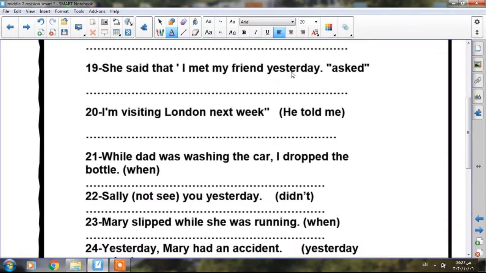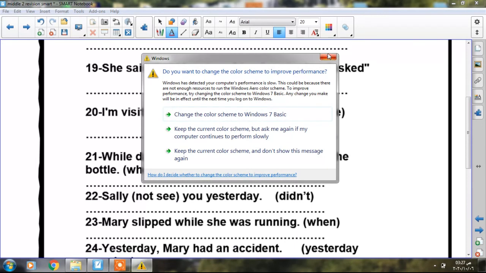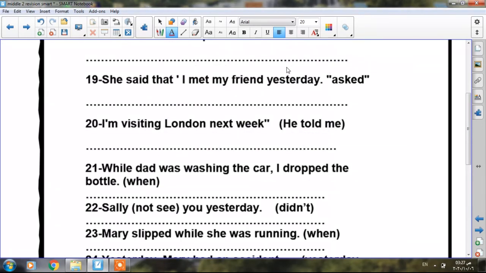What about the time markers? The time markers have to change. Okay, so I can say she said that she met her friend the day before. Or we can either say she said that she had met, because the past simple can be past simple as it is or past perfect.